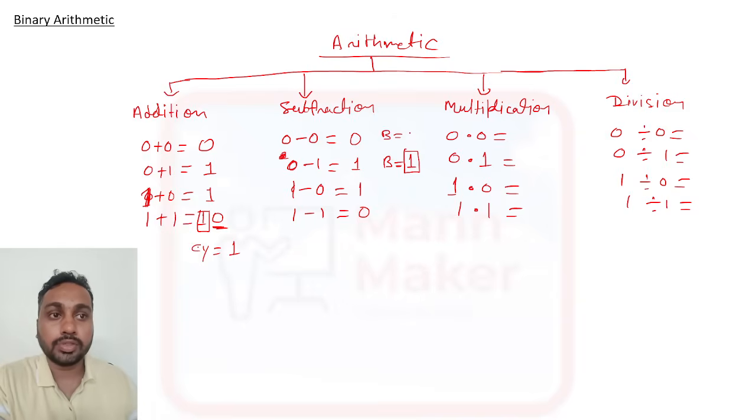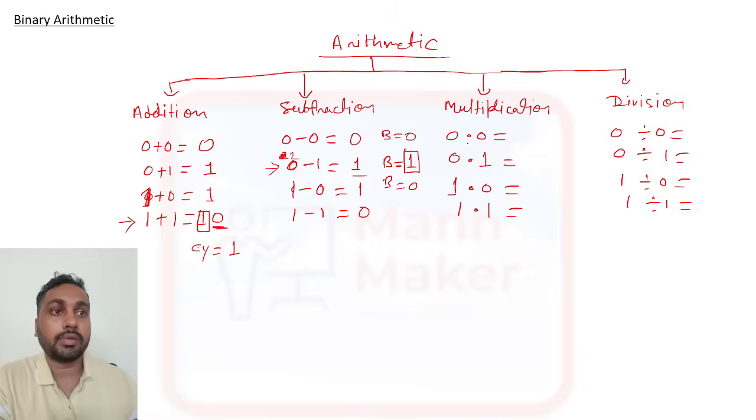Here borrow we have 0, we didn't take a borrow. Here also borrow is a 0. So here we are taking a borrow, that's why we consider the borrow as 1. And for the difference we follow the same process as in subtraction. We have taken a borrow, that will be your 2. So 2 minus 1 is what? 1. Okay, so for this you need to remember these 2 points.